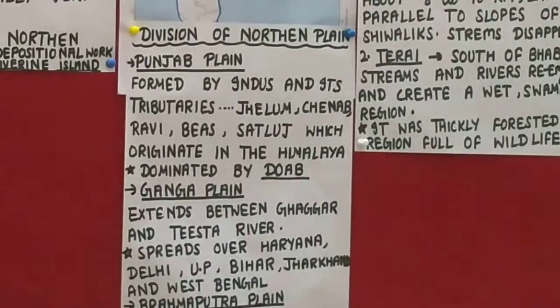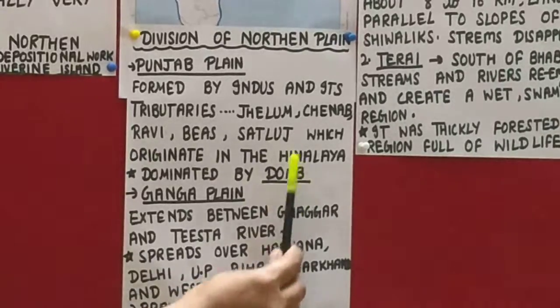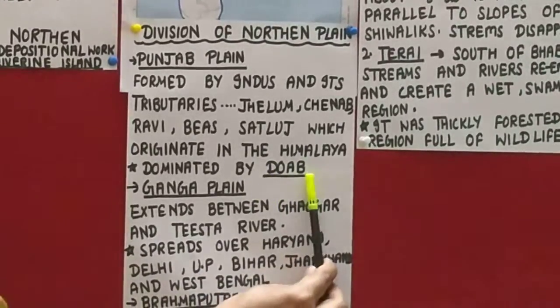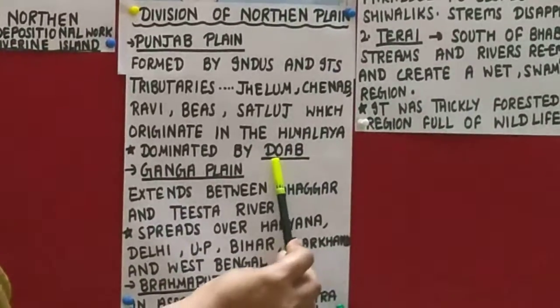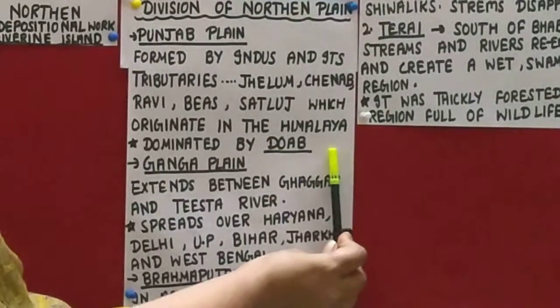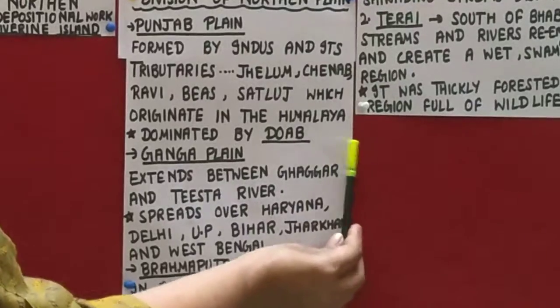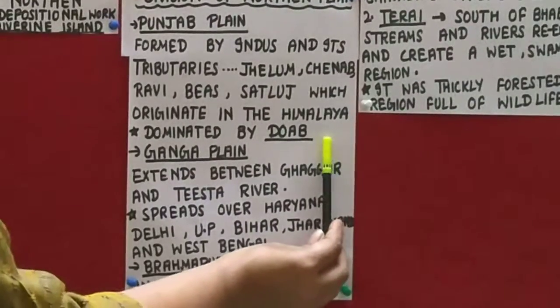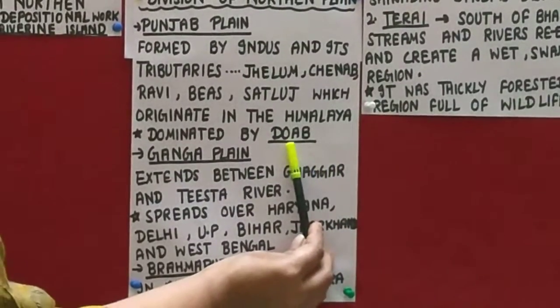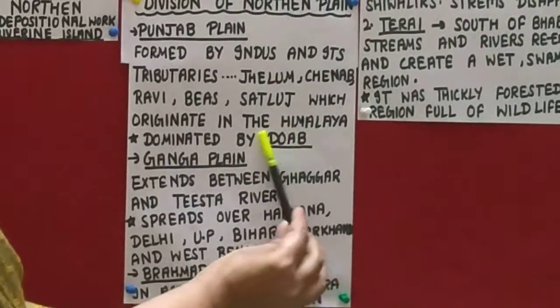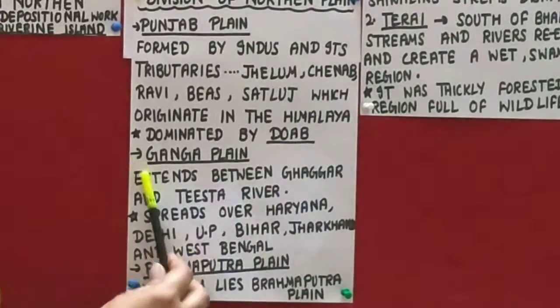Now what is the meaning of Doab? Doab is actually a Hindi word, Do and Ab. Do means two and Ab means water. It means the area between the two water bodies. It is known as Doab. As we know, from Punjab 5 rivers flow, so between every river there is a Doab area.